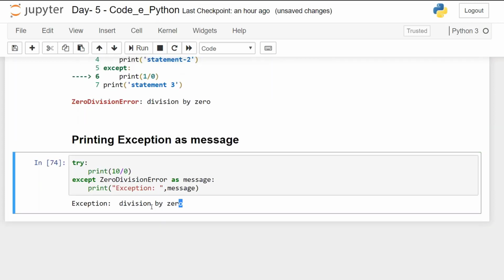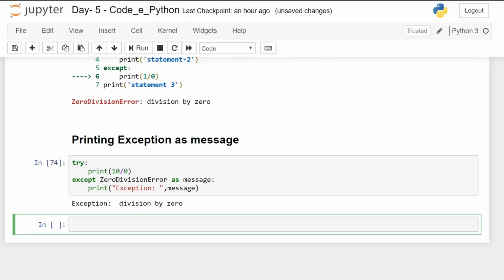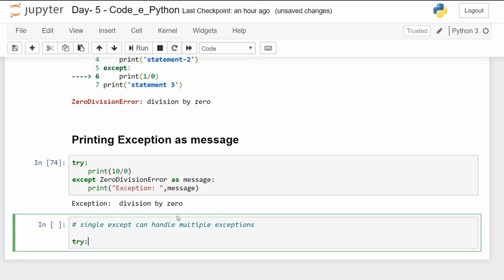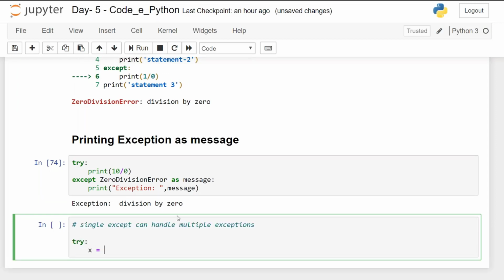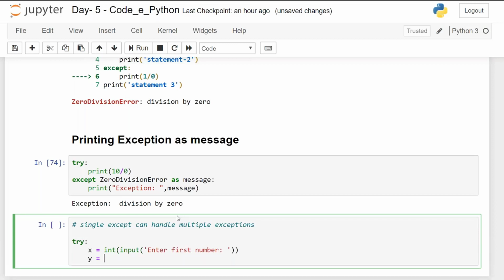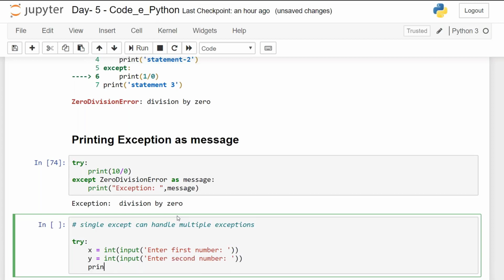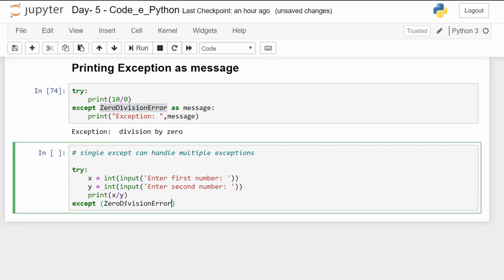You can raise multiple exceptions. So we'll make try: x equals int input, enter first number, y equals int input, enter second number, print x divided by y, except zero division error, comma, value error.